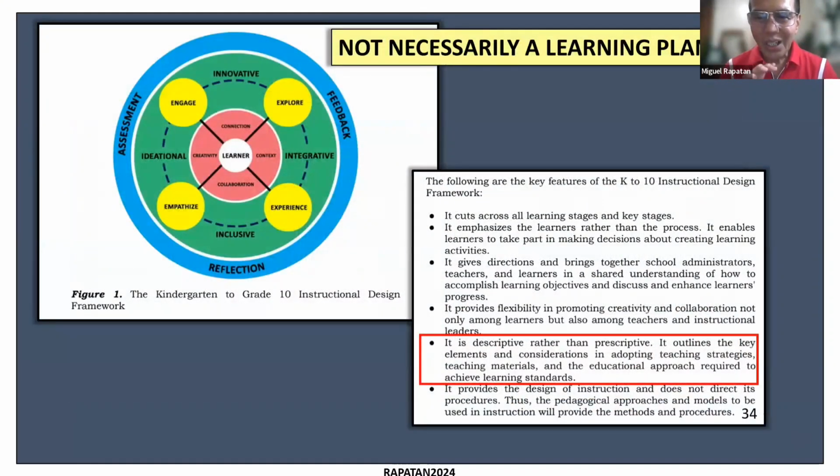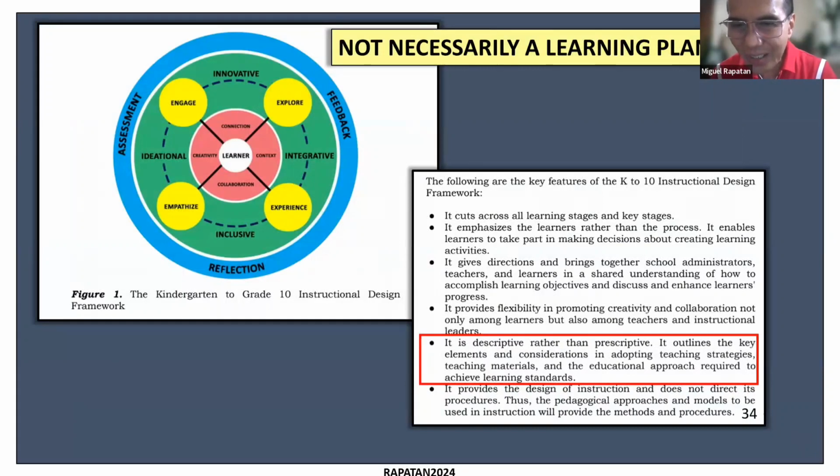So let's look further at what, thank you, Ryan, for some of the things that the shaping paper is talking about, the IDF, the Instructional Design Framework. It cuts across all learning stages, elementary to high school. This is a framework to think about.